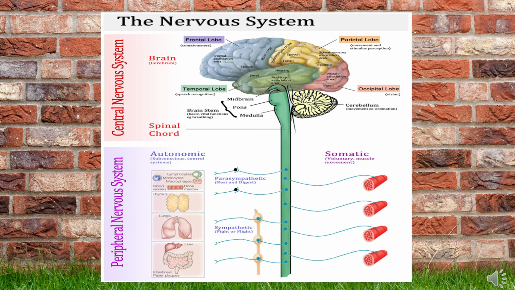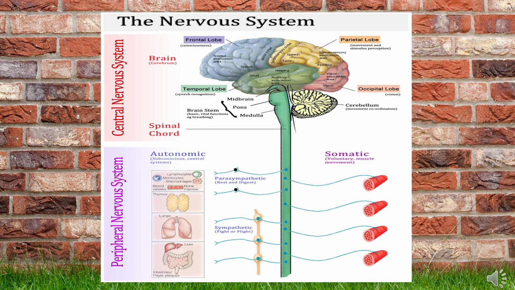The cerebral hemisphere consists of four lobes: the frontal lobe, parietal lobe, temporal lobe, and the occipital lobe. A vague idea about the functions of the lobes: the frontal lobe is regarding consciousness. The parietal lobe is responsible for movement and stimulus perception. The occipital lobe is for vision. The temporal lobe is for speech.